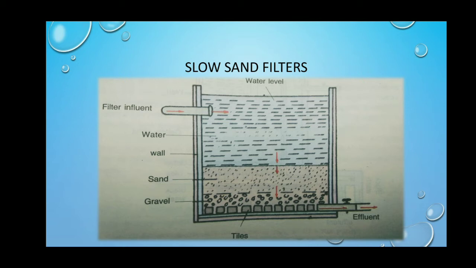Through this plant, pathogenic microorganisms such as Giardia cysts, which are not removed by any other methods, can be filtered from water. So, this is one of the best methods by which we can remove many of the pathogenic organisms.